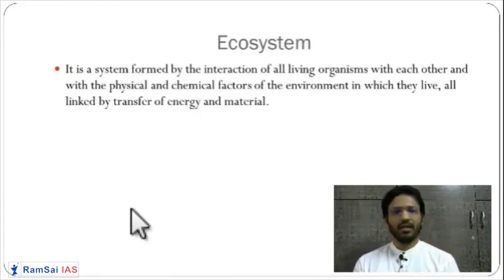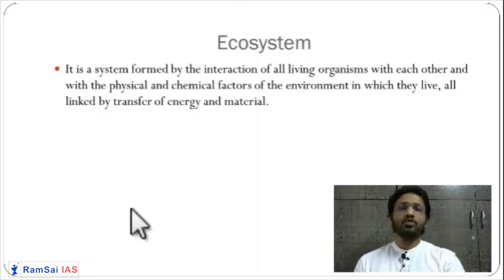So how are they interacting with each other? The praying mantis or insects are eating the plants. The frog is eating the insect. Then this frog is eaten by the water snake, and when this water snake dies, it will be decomposed by the bottom-dwelling bacteria. So only these organisms, for generations or millions of years, are interacting with each other. So we are calling it an ecosystem.